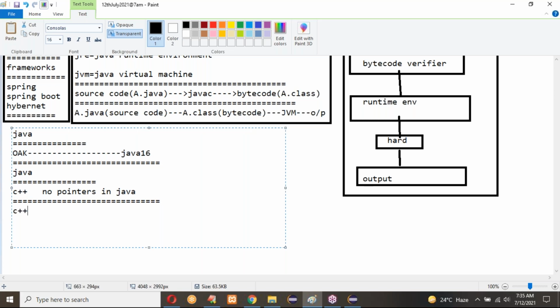Java is object oriented programming and C++ is also object oriented programming. But Java is not following some rarely used topics like load balancing and clustering.